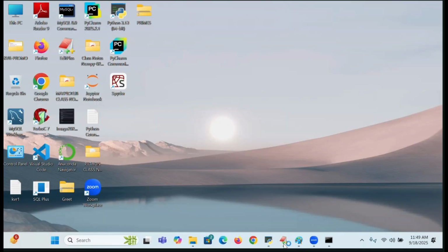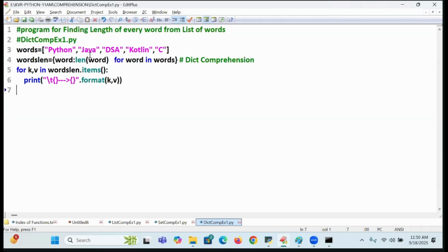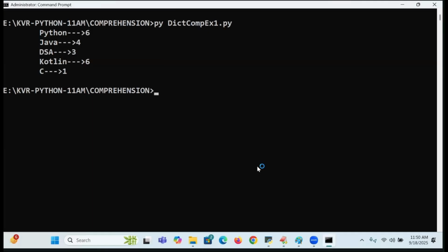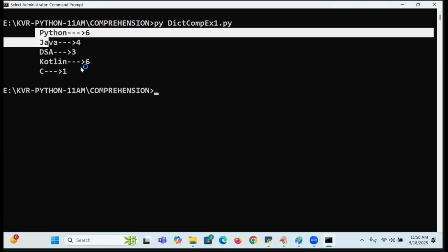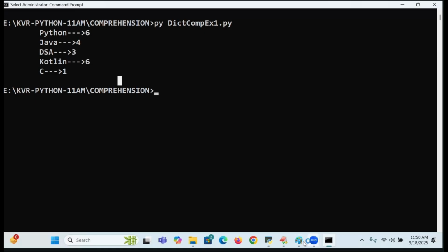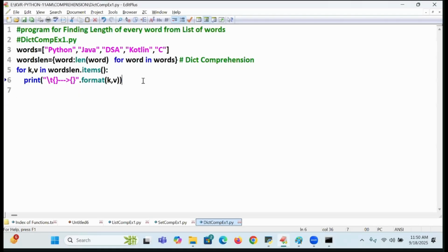Continue the session. So this part is done. Execute that. We are getting something like this. So next I want to get some more kind of thing. What is the next one I want to do?